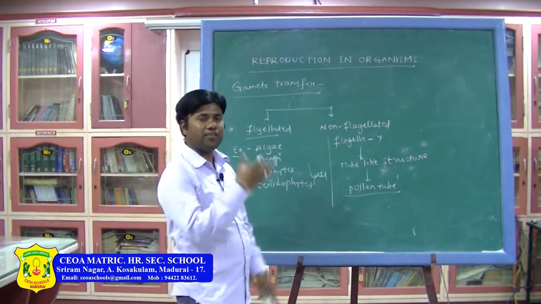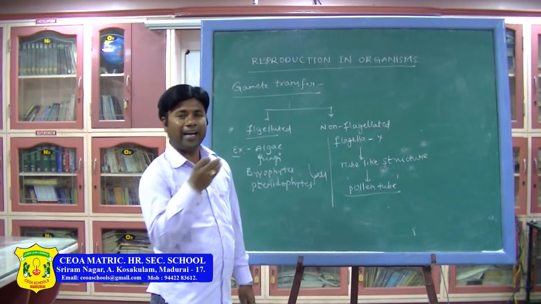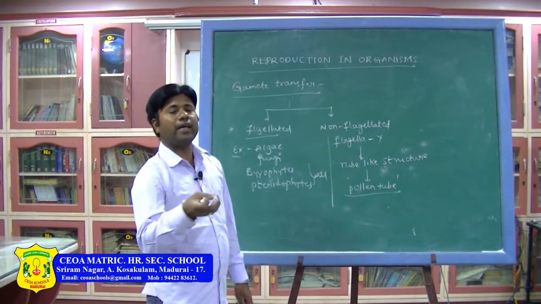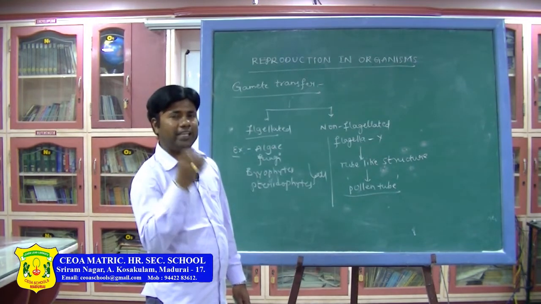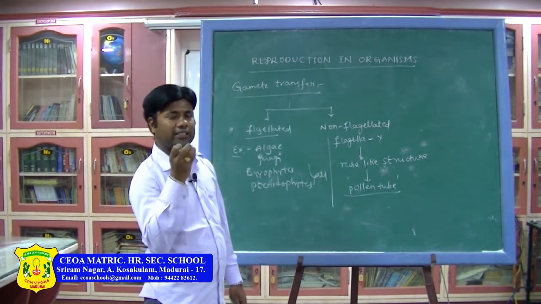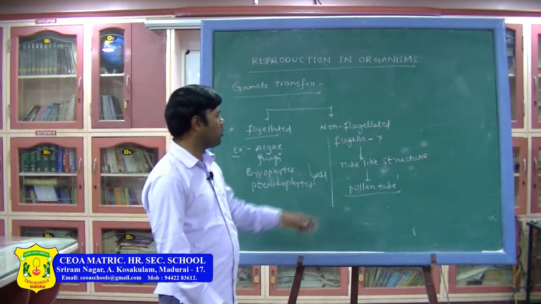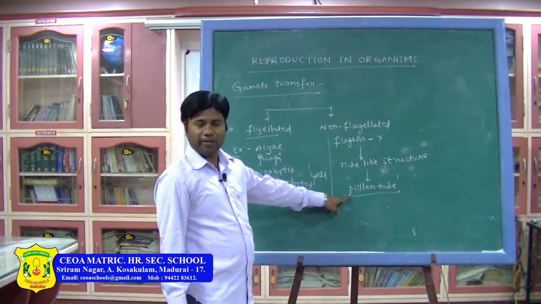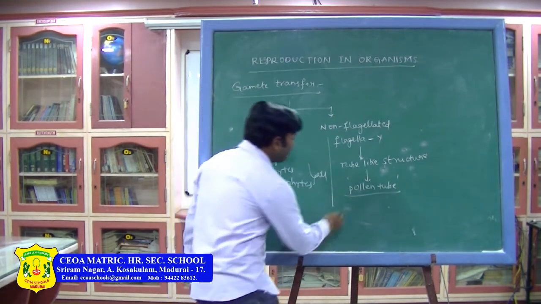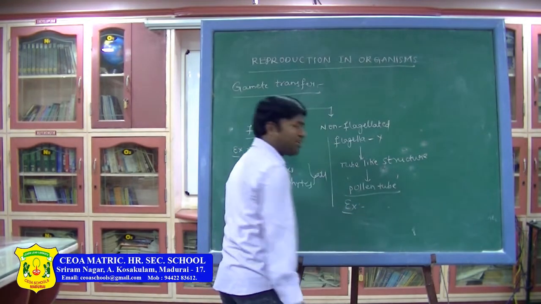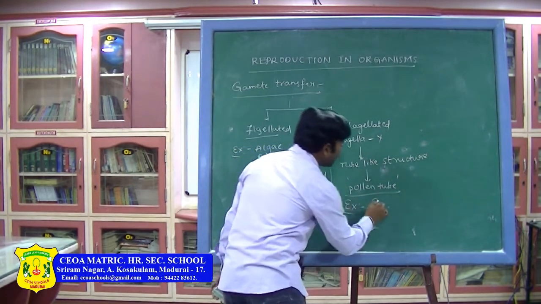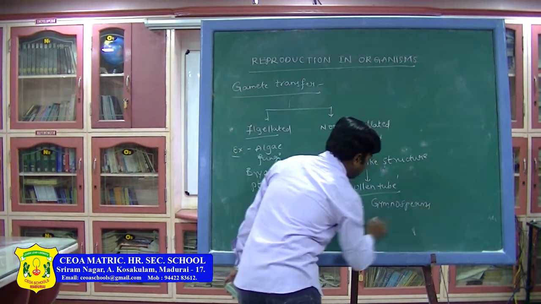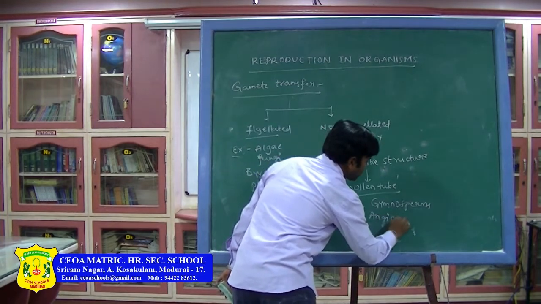The pollen tube extends from the pollen grain to the ovary, and in the ovary, the egg cell's nucleus fuses with the nucleus present in the pollen tube, then fertilization will take place. What are the examples that come under the non-flagellated? Gymnosperms. Another one is angiosperms.